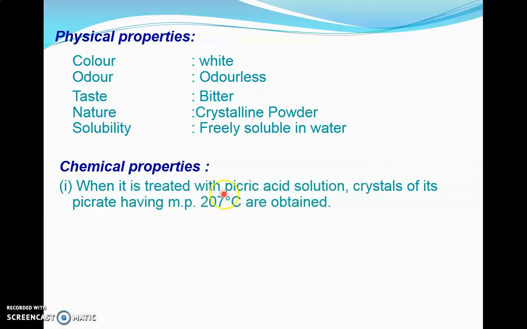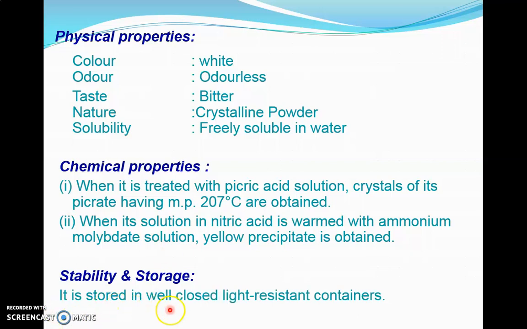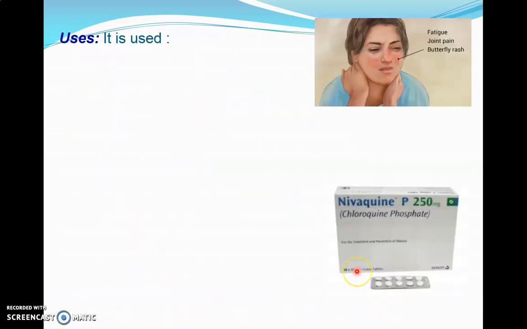Next, the chemical properties include: when it is treated with picric acid solution, crystals of picrate having a melting point of 207 degrees Celsius are obtained. Next, when its solution in nitric acid is warmed with ammonium molybdate solution, a yellow precipitate is obtained. This is the second chemical property of chloroquine. Next, for stability and storage, it should be stored in a tightly closed, light resistant container.